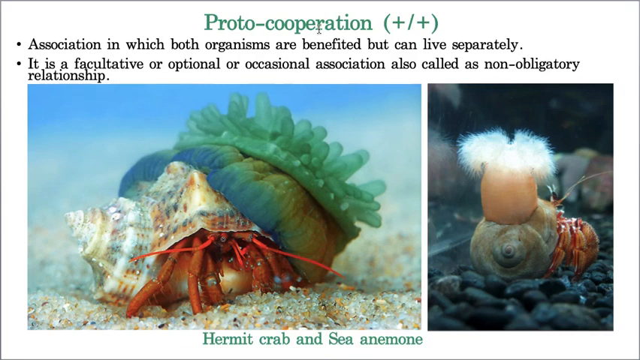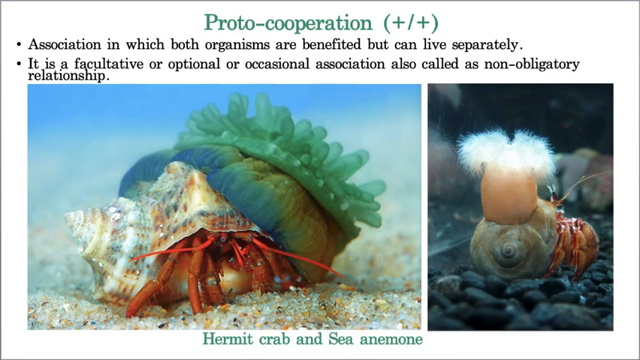So then why is it not an example for mutualism? Because in mutualism they are closely associated, here they are not closely associated. If they are separated, happily they can live alone, their independent life. That's why it is an example of proto cooperation, but not mutualism.